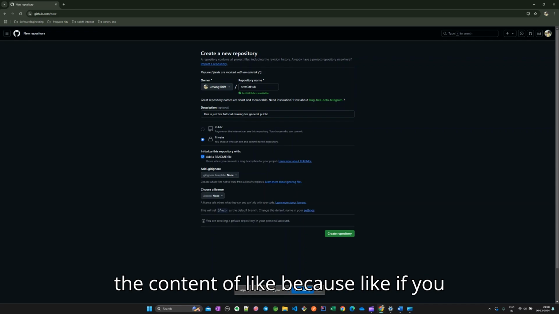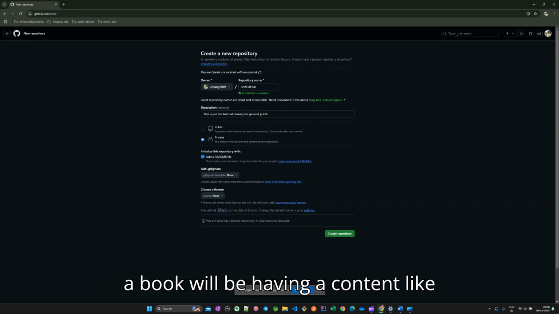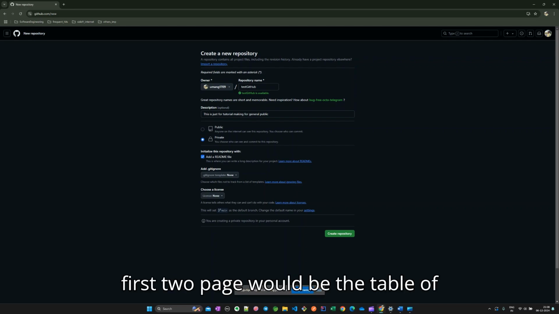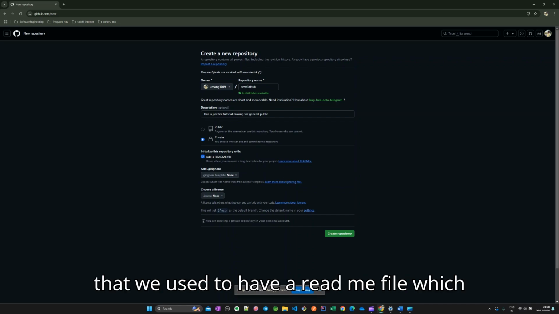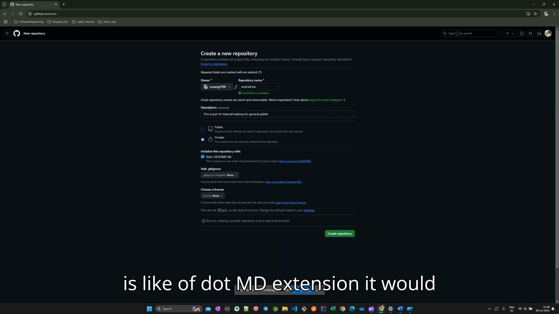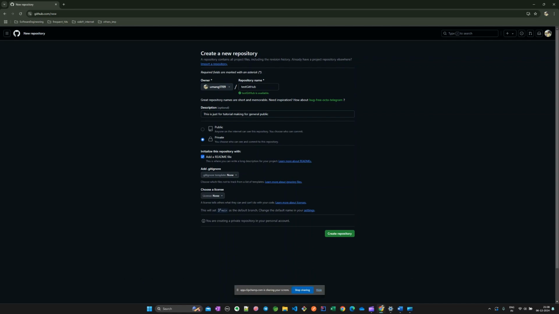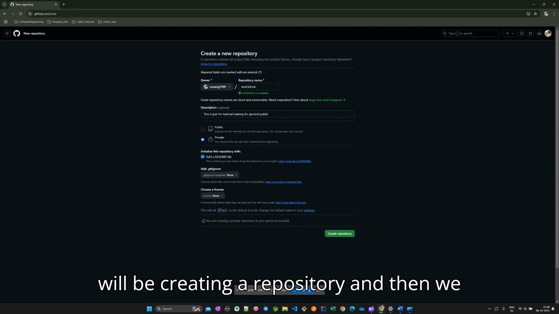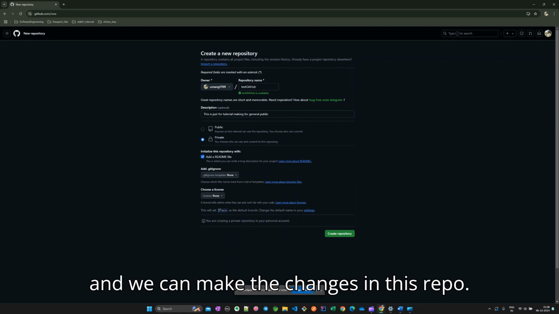Basically this is the content, because if you are reading a book, right, a book will have a table of contents at the first place, in the first two pages, right? Like what the book contains. Same like that, we used to have a readme file which has a .md extension. It can contain what the whole repo is about, what tech stack it contains, etc. We are adding a readme file, and then we will be creating a repository, and then we can add the content in the readme file, and we can make changes in this repo.